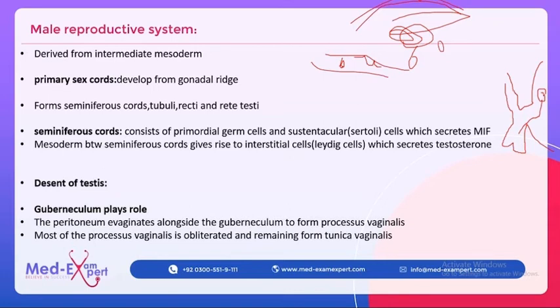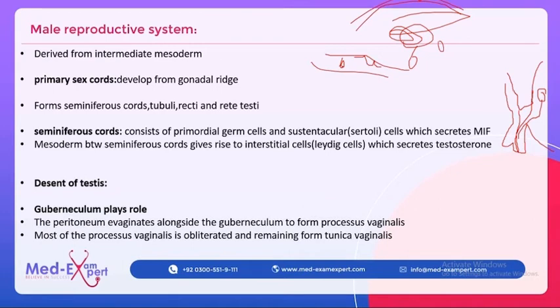Testes are descending like this along the route of the gubernaculum. Now along with the testes, this fold of peritoneum also comes down and covers the front and lateral side of the testes, and this peritoneal fold is known as the processus vaginalis.